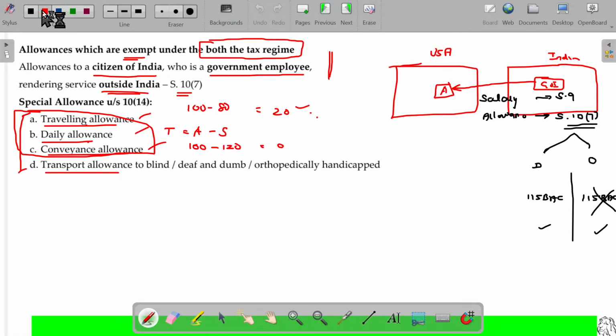And you have to understand, we have been given a list of allowances under section 10 clause 14. Under section 10 clause 14, we have been given a list of allowances. Here, the allowances you receive are exempted up to the amount specified under Rule 2BB, the Income Tax Rules.